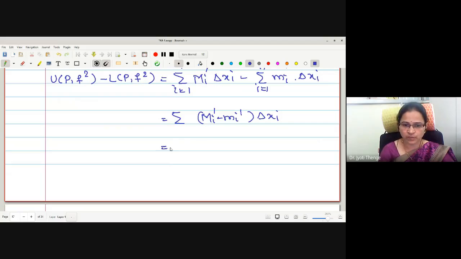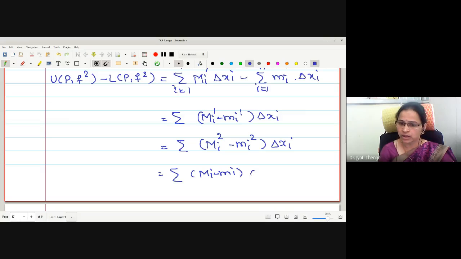Let us write the values. This is capital Mi square minus small mi square into delta xi. Next step, let me factorize this over the two brackets: capital Mi minus small mi and capital Mi plus small mi, into delta xi. No doubt, summation i is only from 1 to n. For every sum you have to write this.